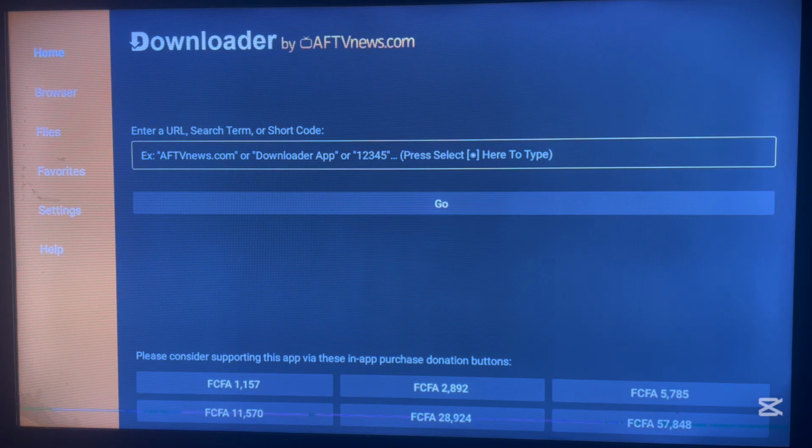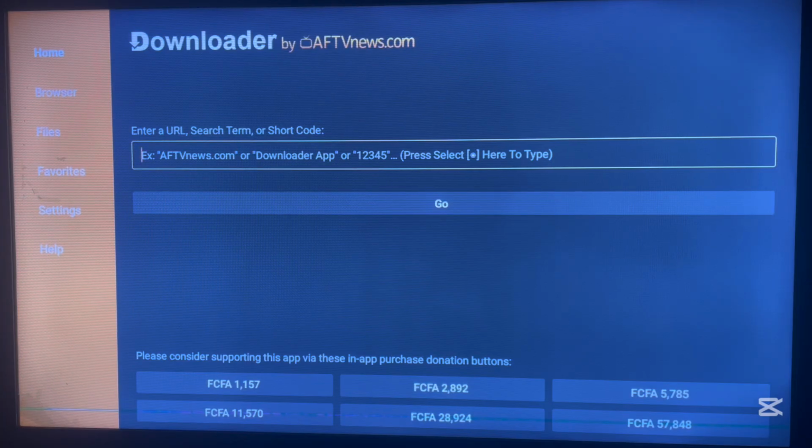After installing Downloader, we want to use Downloader to install the Unlinked application. Now just as a side note, you can also use Downloader to install all the 5 applications I just showed you using codes. It's just going to be a long journey, but it is possible. To do that, there is a video on my channel that's going to show you top Downloader codes to have.